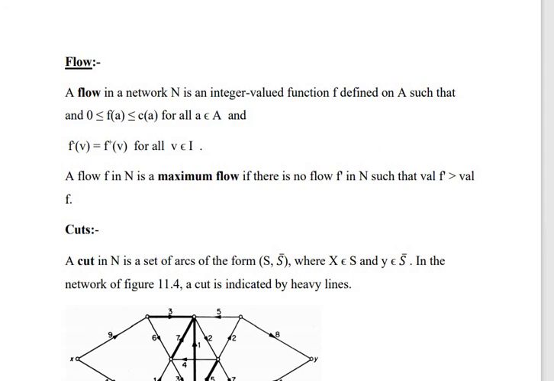Next is about cuts. A cut in a network N is a set of arcs of the form (S, S bar), where X is a subset of S and Y is a subset of S bar. In the network of the figure given below, a cut is indicated by heavy lines.